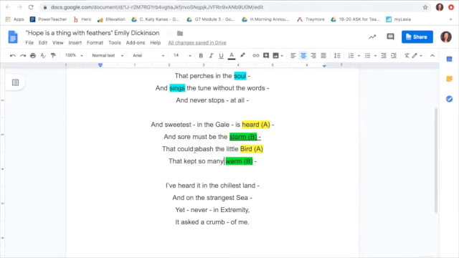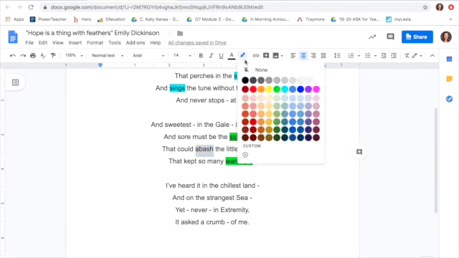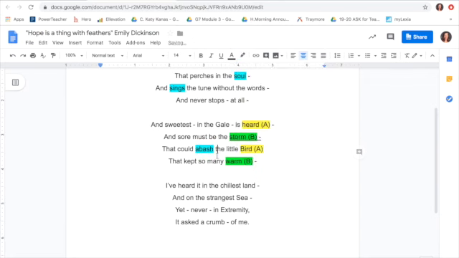So abash is a word that means to mess with or destroy. So something about the storm abashing the little bird. But this bird kept so many people warm in spite of it. And it also seems to be like in the storm, its song is the sweetest.